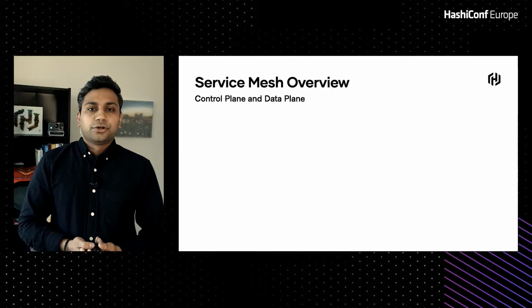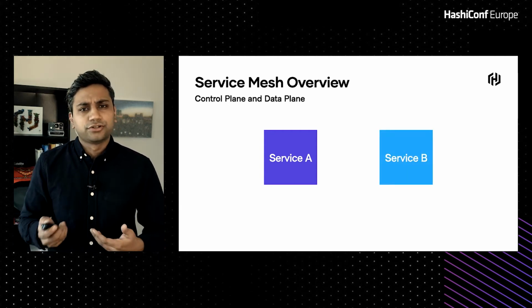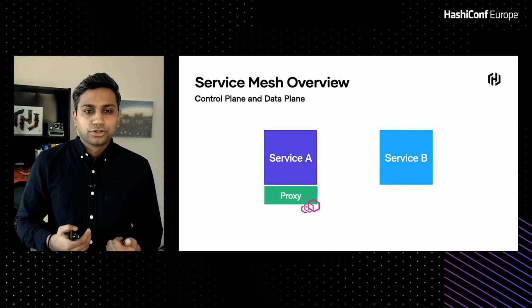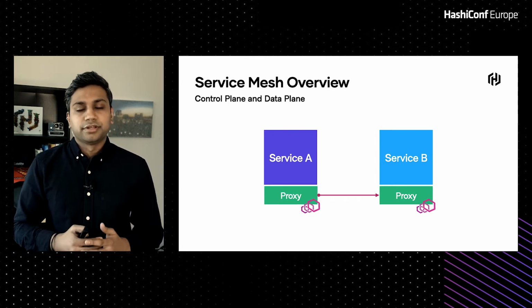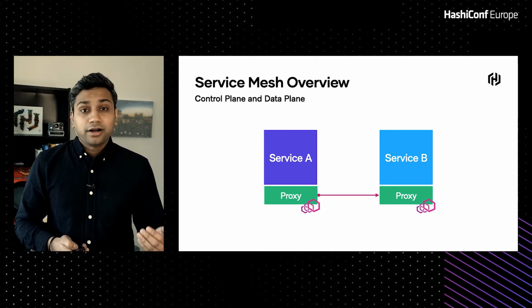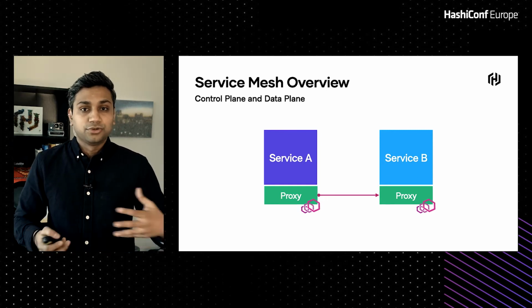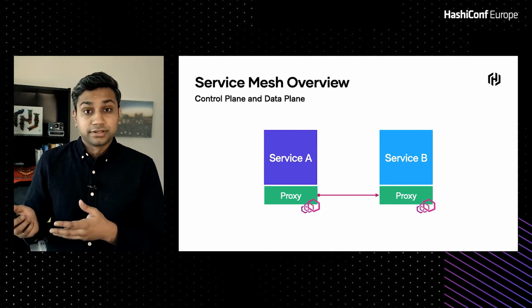So now I want to take a step back and talk about service mesh and some of the components of a service mesh. Let's say you have a service A and you have a service B, and service A wants to talk to service B. They're both in the service mesh. So service A will do a localhost call to its local proxy that's running alongside it. This might be a sidecar container, a systemd job on a VM, or a Nomad allocation and so on. And then the proxy is responsible for finding a healthy service B, and it'll make a mutual TLS call using certificates and so on, and make a mutual TLS connection and connect up to the service B proxy.